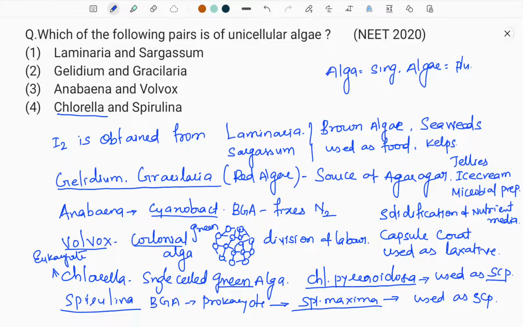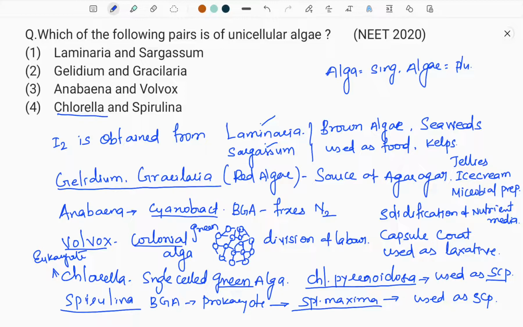Gelidium and Gracilaria, red algae, Rhodophyceae, are a source of agar-agar. Laminaria is a source of iodine. Laminaria and Sargassum are both brown algae, seaweeds, kelps used as food. We have been given a sentence that Porphyra, Laminaria, and Sargassum are among the 70 species used as food material, right? So some of the economic importance of algae was discussed in this question. Now let's see the question.